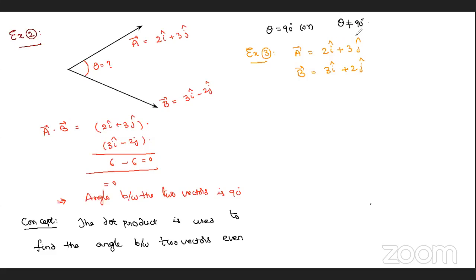Then how to find the angle between two vectors? For that, the question is: find the angle between the two vectors. Now look at the solution here. First of all, I am going to find out a bar dot b bar. I am saying the method here, a bar dot b bar.